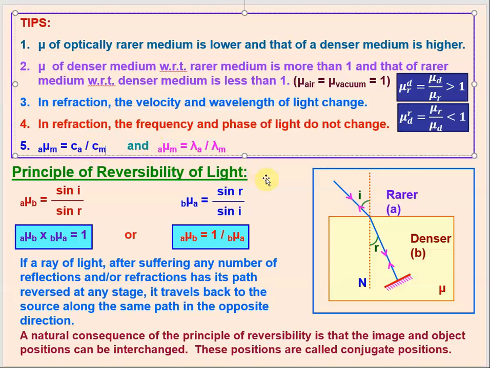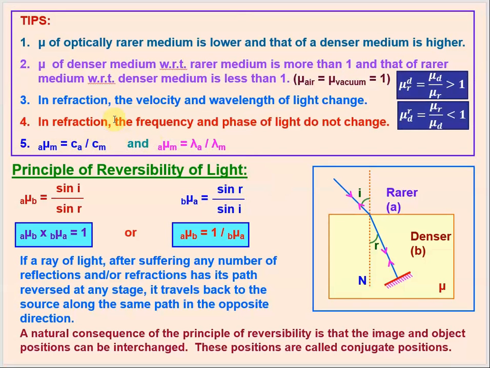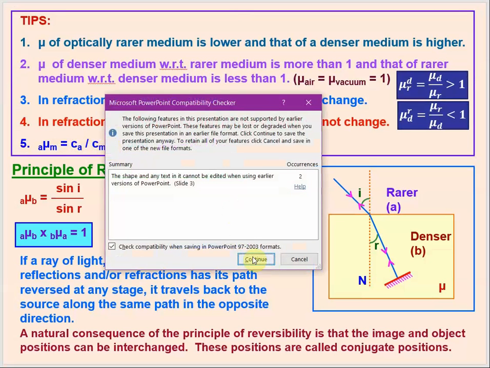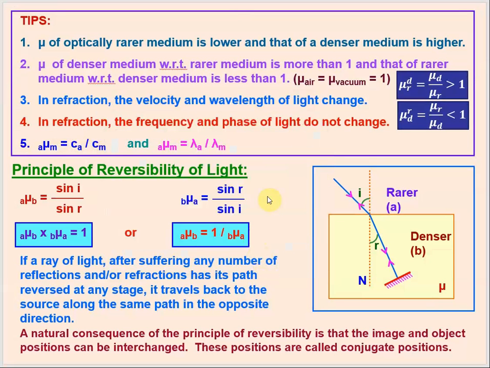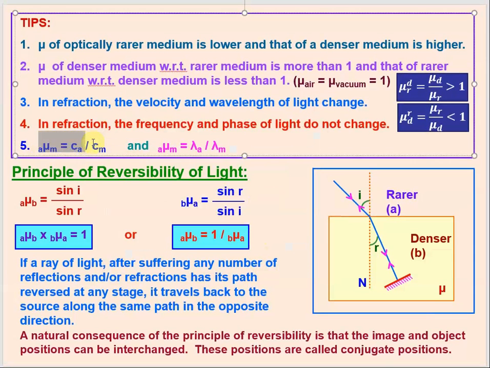Because the speed of the light decreases in a medium other than air, this relationship gives us the relationship between the speed of the light in that particular medium and its refractive index, right?